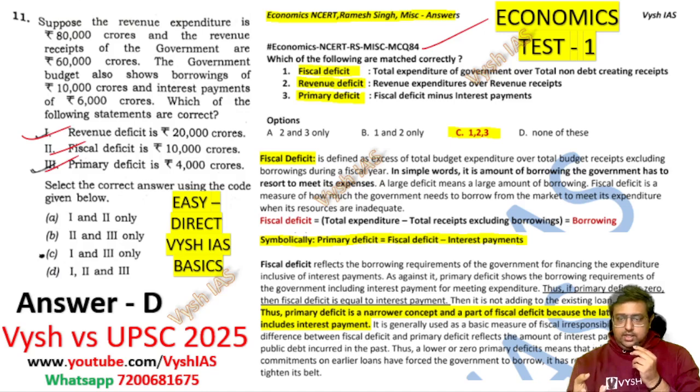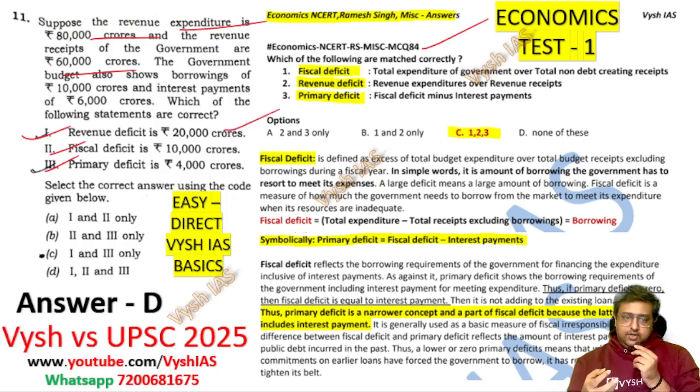We have discussed the concepts in detail, and we have videos also of this. What is revenue deficit? Revenue you have as income, and revenue you have as expense; when you subtract the two, you get the revenue deficit. It is that straightforward. They have given revenue expenditure as 80,000 crore, revenue receipt as 60,000 crore. Obviously the deficit is the subtraction of that, so that is 20,000 crore. So statement 1 is correct.